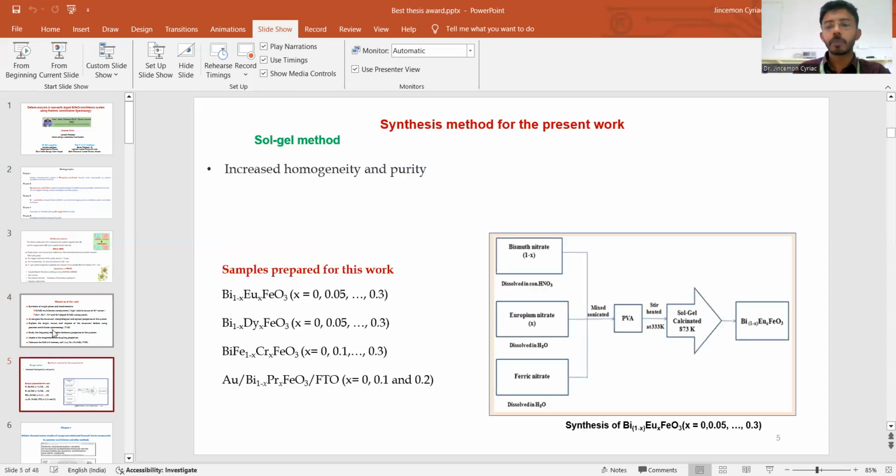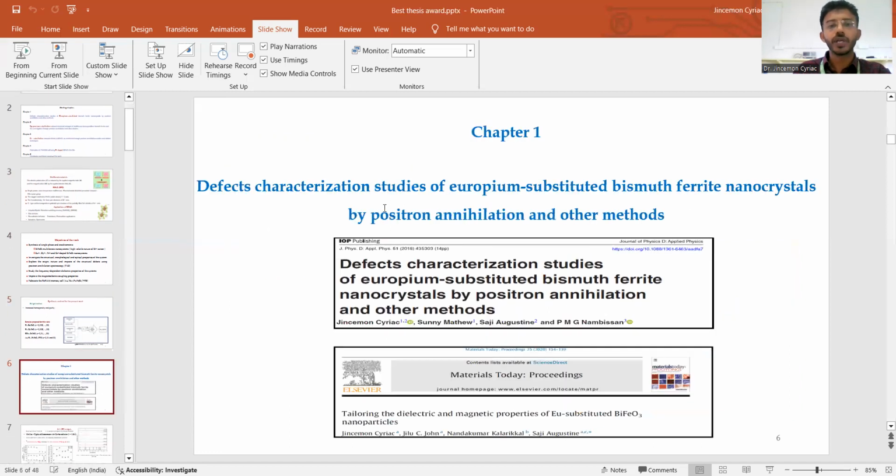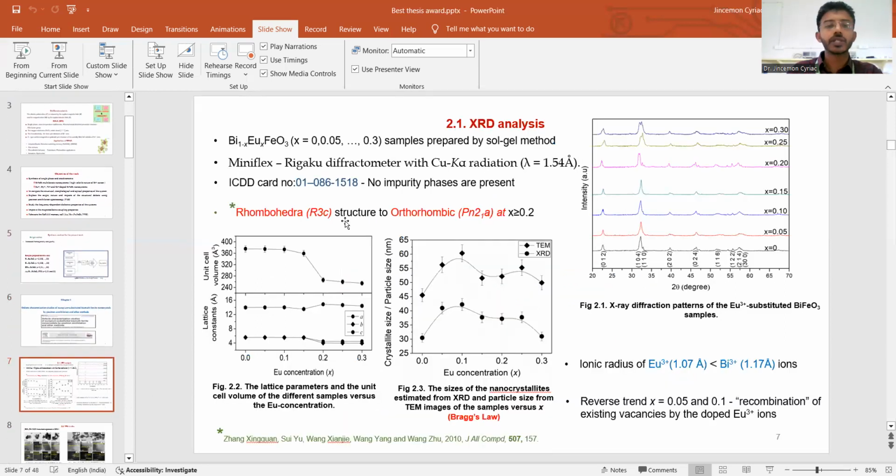All the samples are prepared by sol gel method, and the first unit or the first chapter is the doping of europium ion. This work is published in two papers, Journal of Physics D: Applied Physics, and also in Materials Today Proceedings. In this, the doping enhanced the structural properties, and at a particular concentration, when x is equal to 0.2, there is a structural transformation.